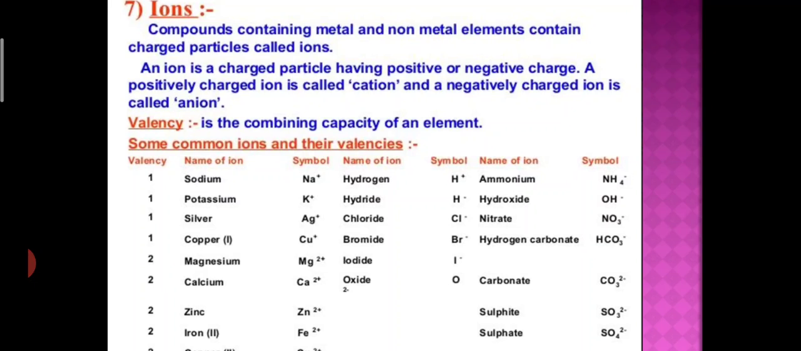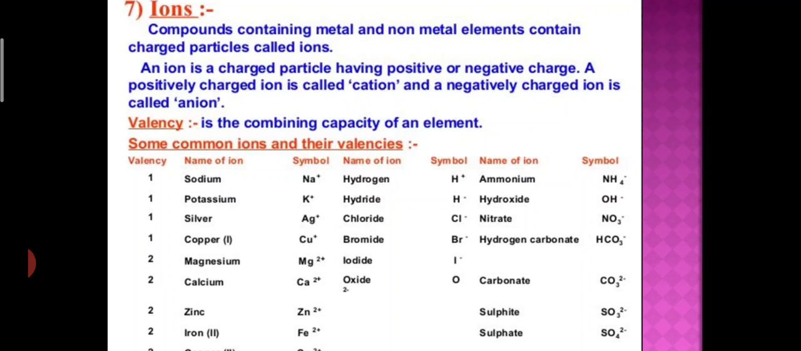What is an ion? Students, you know how compounds are formed: when metals and non-metals react together. Compounds containing metals and non-metal elements contain charged particles called ions. So students, compounds composed of metals and non-metals contain charged species. The charged species are known as ions. What do you mean by ions?